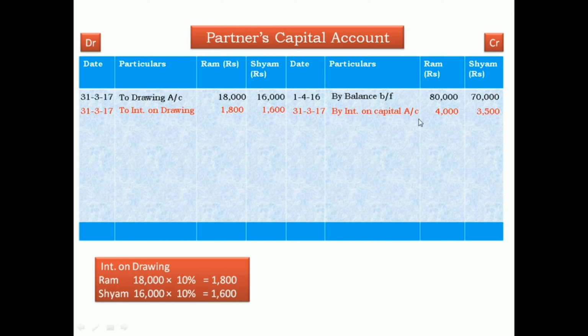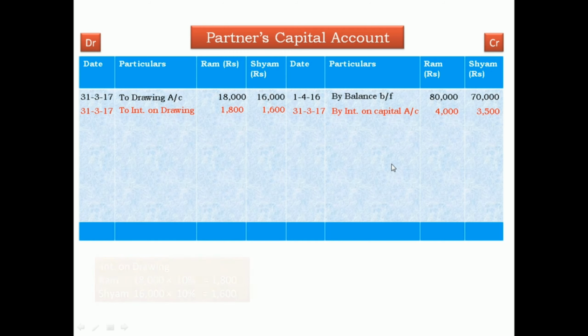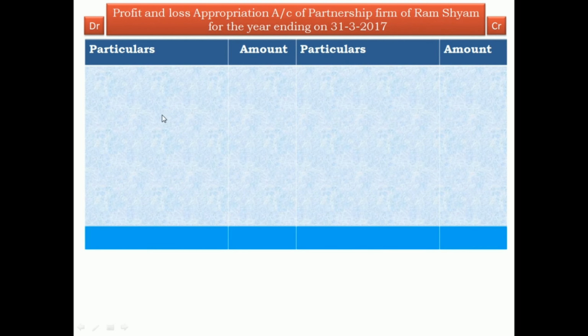Interest on capitals has its second effect in P&L appropriations debit side, and interest on drawings has its second effect in P&L appropriations credit side. Now first, interest on capitals. Write down interest on capitals, P&L appropriation debit side: Ram 4,000, Shyam 3,500, outer column 7,500.